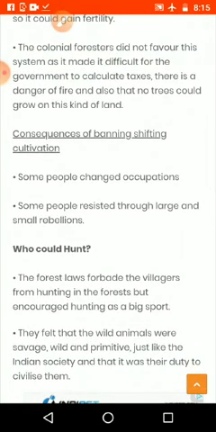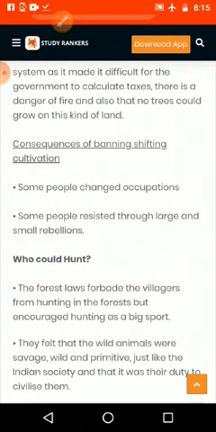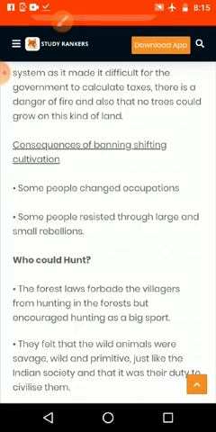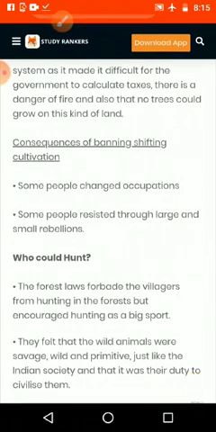Then who could hunt? Forest laws forbade the villagers from hunting in the forest but encouraged hunting as a big sport. What the British people had done: for livelihood the poor people were hunting, and they were forced to stop it. And what they said was, as an entertainment we can make, or as a sports item we can make hunting. That was the policy of the British people.